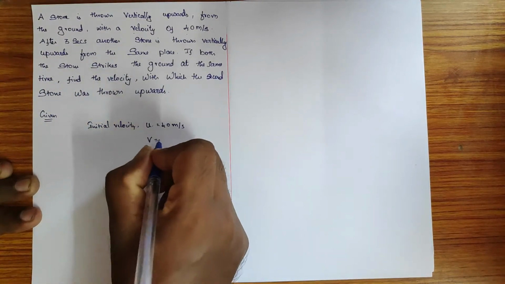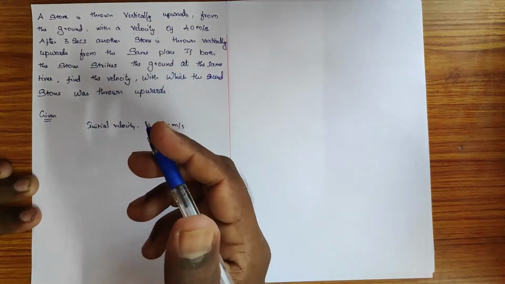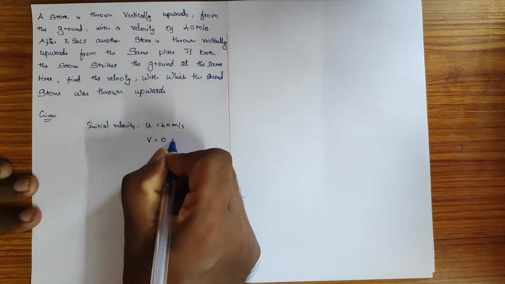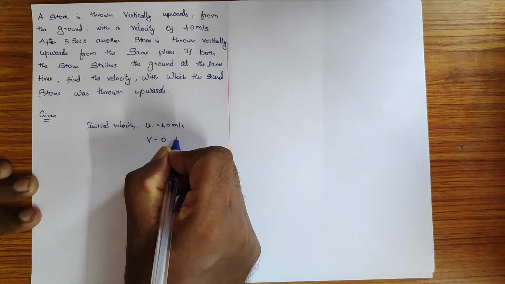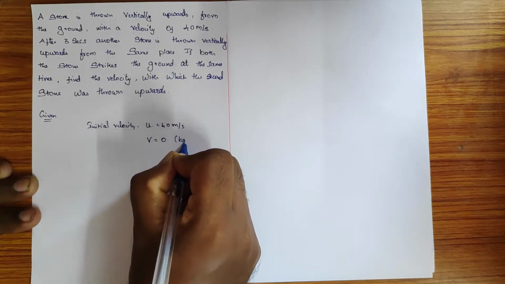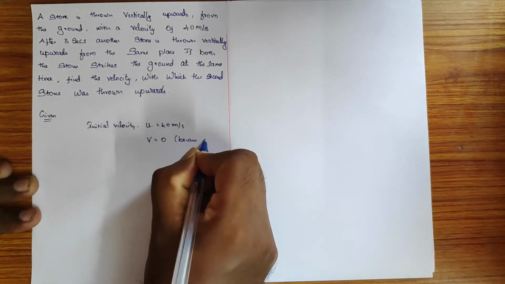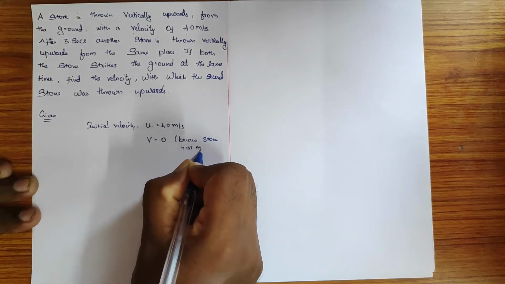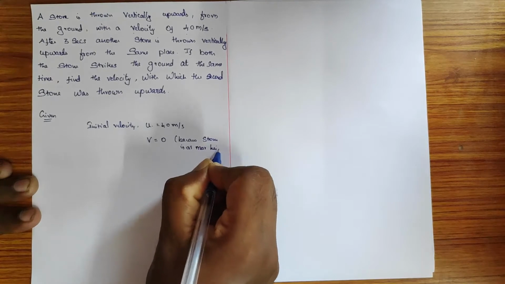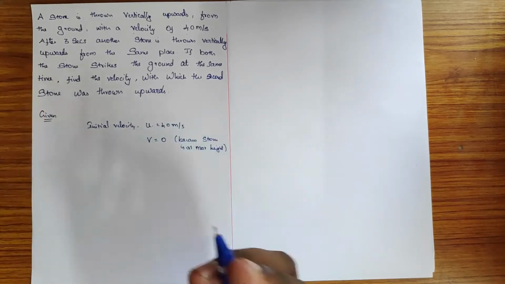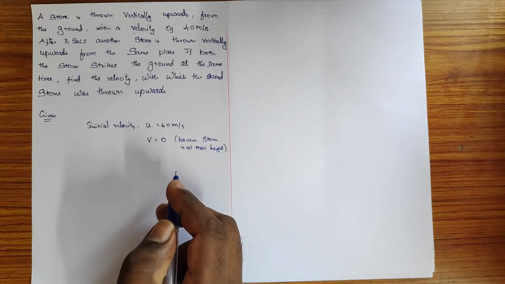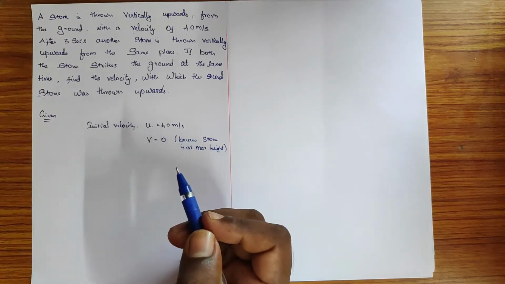So the final velocity at the maximum height will be 0, because the stone is at maximum height. When it reaches the maximum height, it stays at that position momentarily. So its final velocity will be 0.